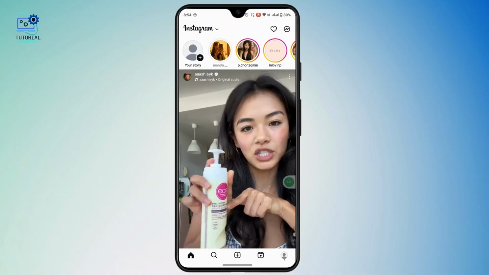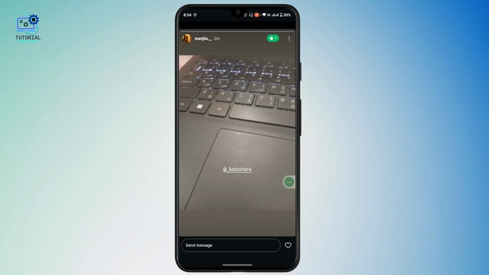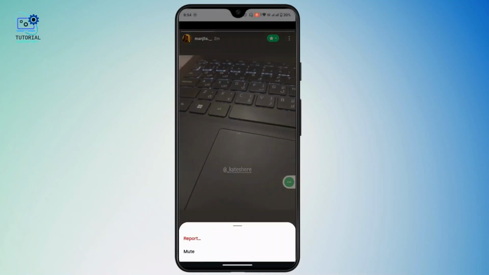So first of all, open up Instagram, and if you open up the story here, as you can see, I have been mentioned here on this close friend story. So if you are trying to mention back this close friend story where you have been mentioned, if you tap on the three dot icon at the top right, you will not have that option. So Instagram does not provide you that feature to mention back close friend stories in your Instagram.